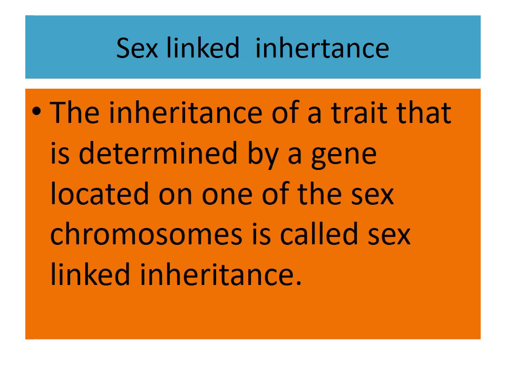The genes present in the differential region of the X chromosome are called X linked genes. The X linked genes have no corresponding alleles on the Y chromosome, and the genes present in the differential region of the Y chromosome are called Y linked or holandric genes. The X linked and Y linked genes are in the differential, non-homologous region.